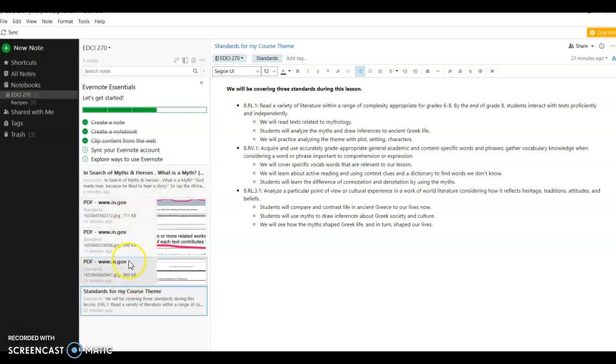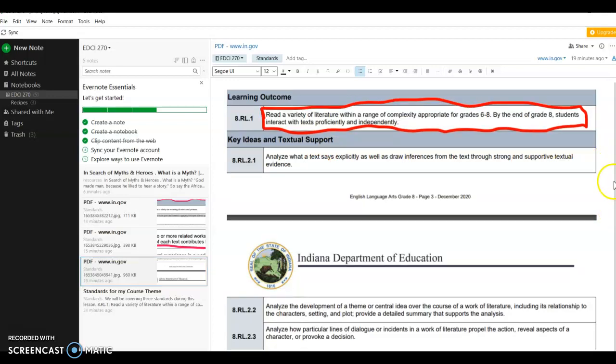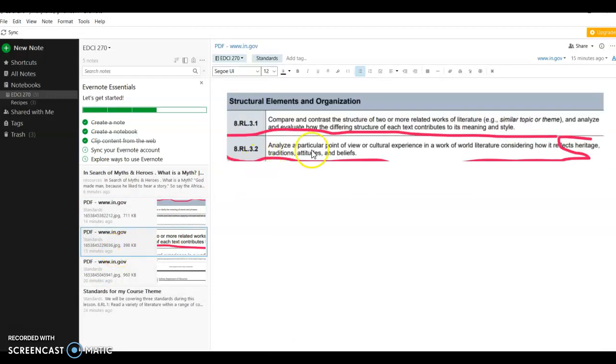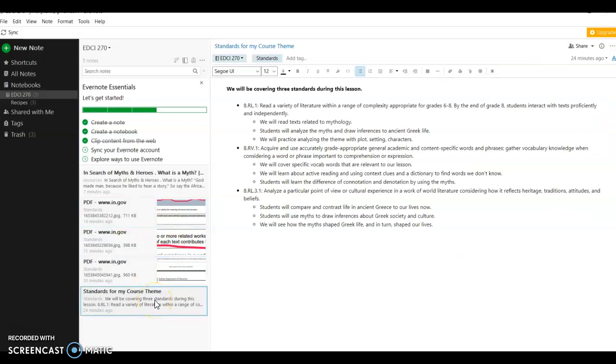These are three over here clipped from the website, and I just went to the Indiana standards websites and I went through and I took a screenshot of the ones that are important to me, and then I used the marker to make a note of which one I'm referring to, and then same thing, I tagged them with standards. So they are all like this, and these are what is important. So we will be covering three standards, and I have a copy of the standard and my explanations for why I chose them, and they're all tagged under standards.